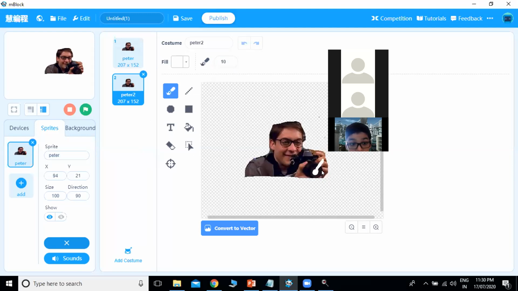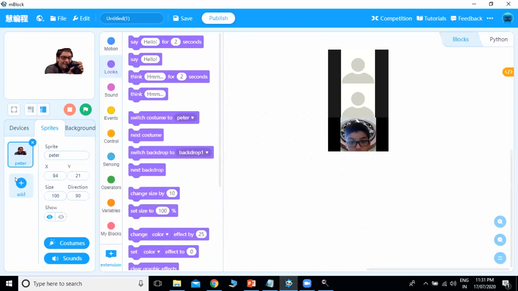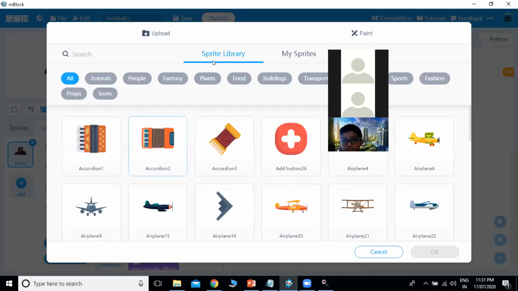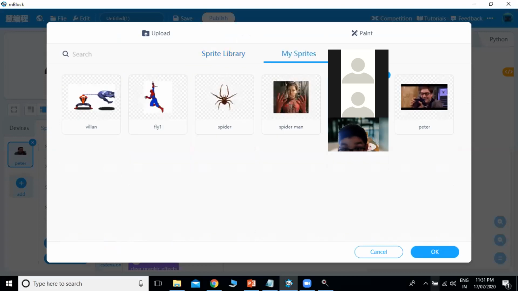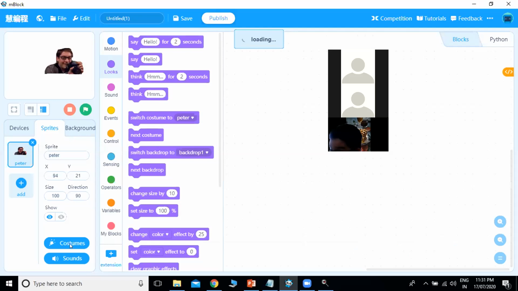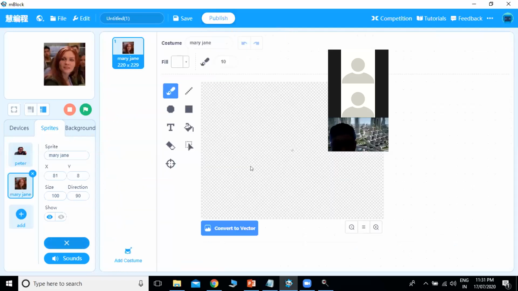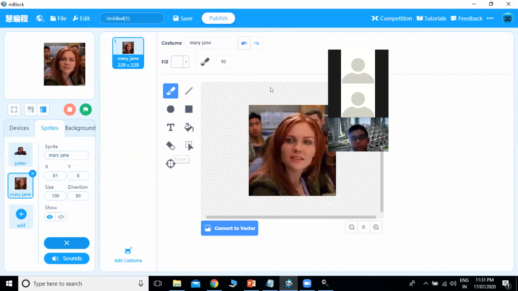It will give us the illusion that he is actually clicking pictures, if we take these two pictures simultaneously. So this is done with the Parker sprite. Now we will add one more, that is Mary Jane. This sprite also we will go and edit in the costumes.